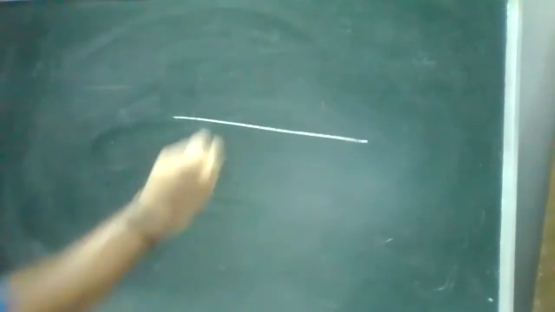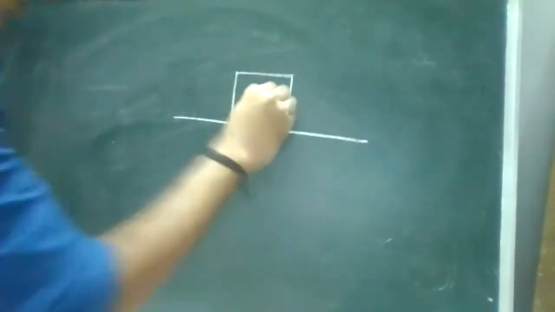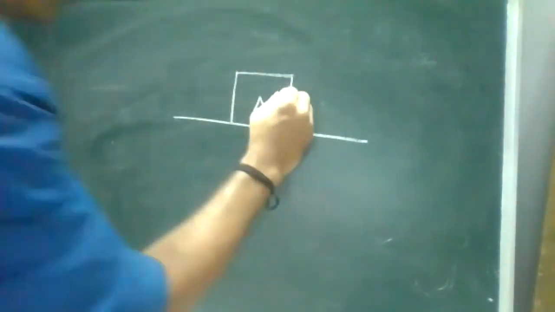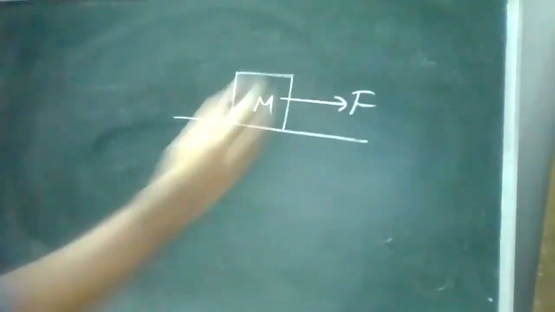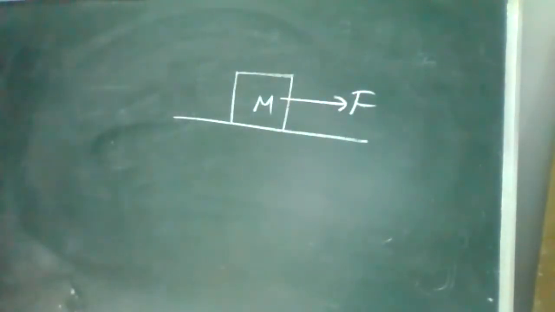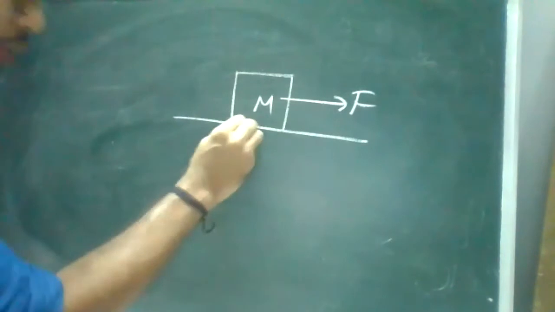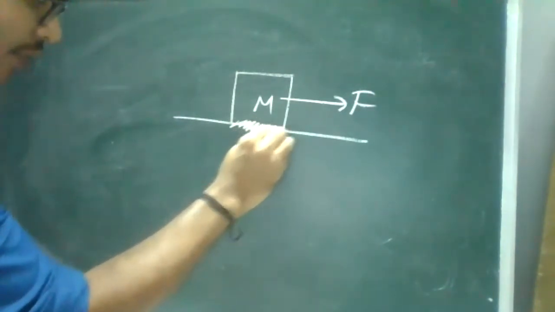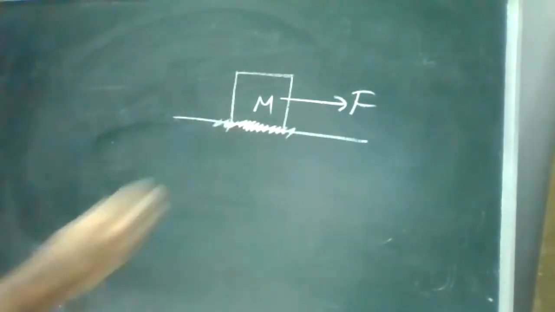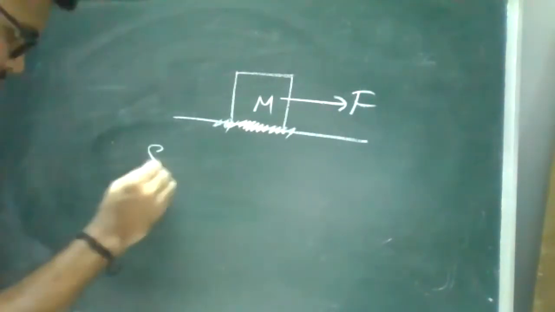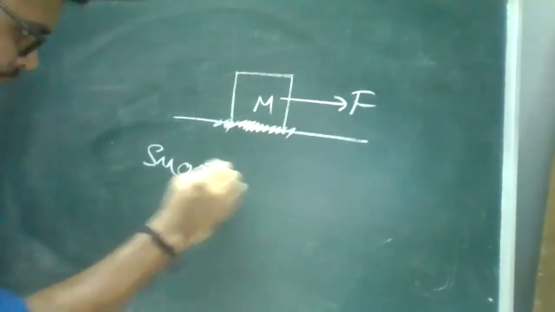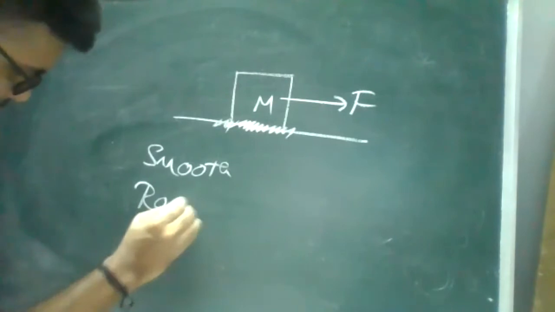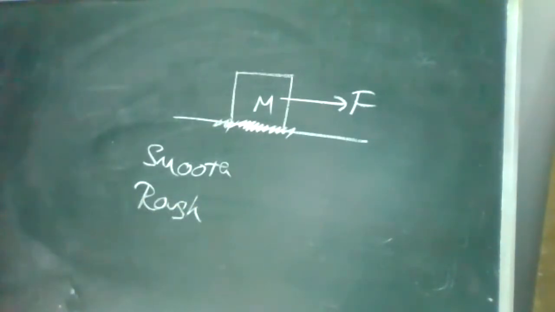Now, I'm taking a mass M. I'm trying to apply some pulling force. Remember, the friction depends upon your surface. There are two types of surfaces. One is smooth surface. One is rough surface.